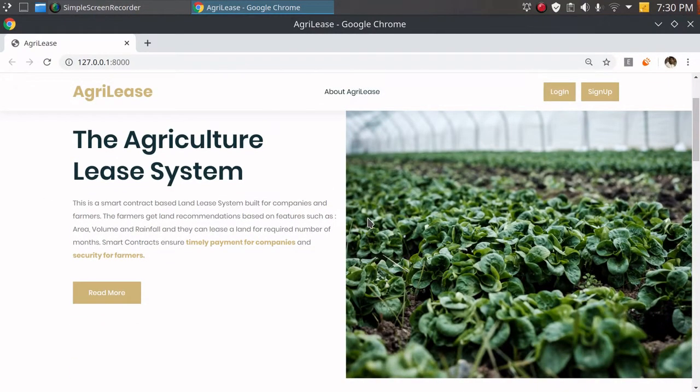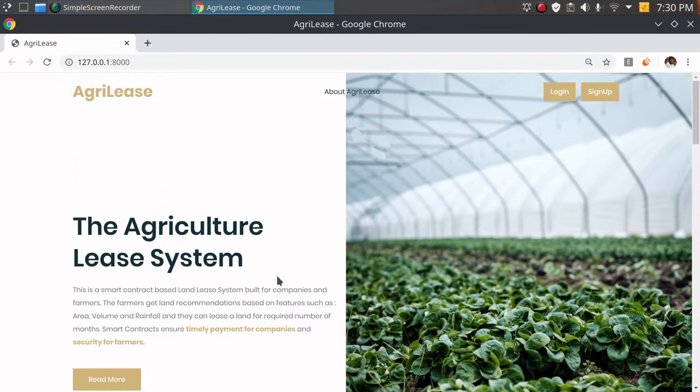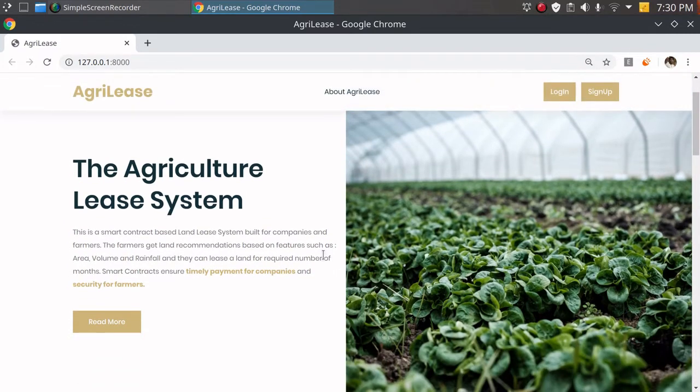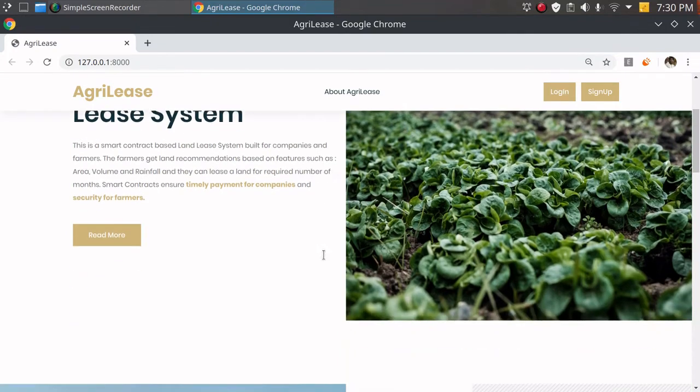Now the agriculture system is a smart contract-based lease system built for companies and farmers. Farmers get land recommendations based on features such as area, volume, and rainfall, and they can lease a land for a required number of months. Smart contracts ensure timely payment for companies and security for farmers. So what happens is as soon as a farmer tries to lease a land, he can get the lease and the land asset gets transferred to the farmer. Then after the expiration of the lease time, the asset again gets transferred to the company without the intervention of the government or anyone else.